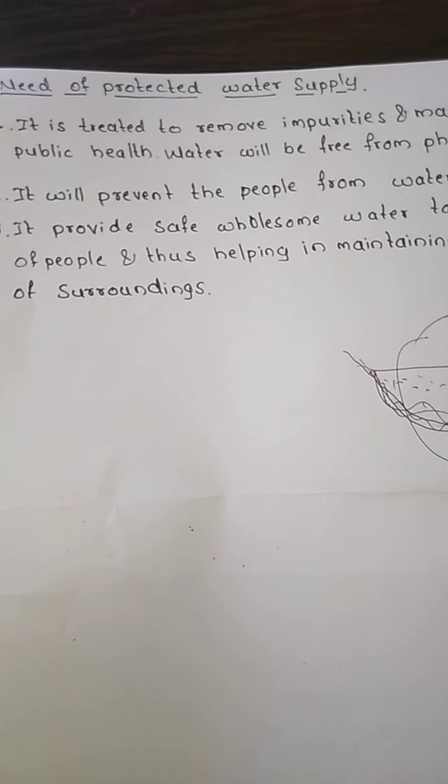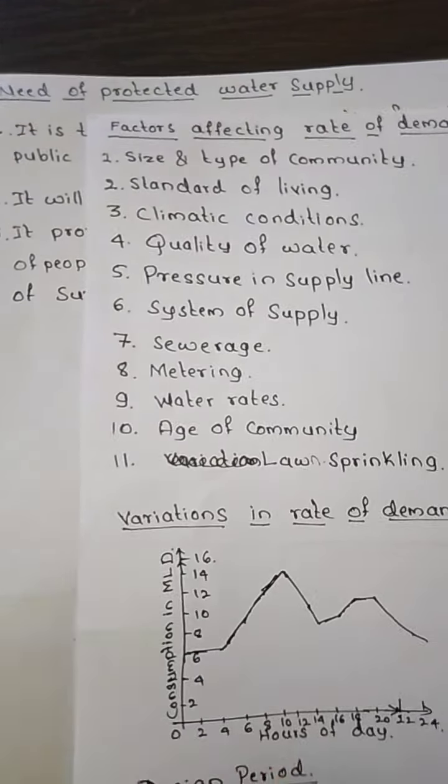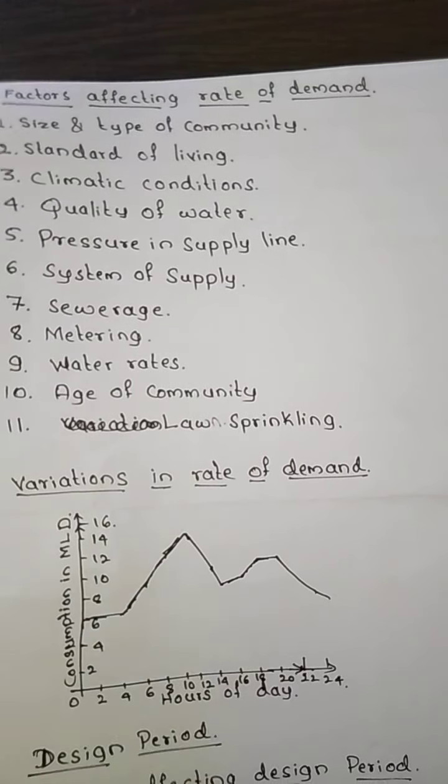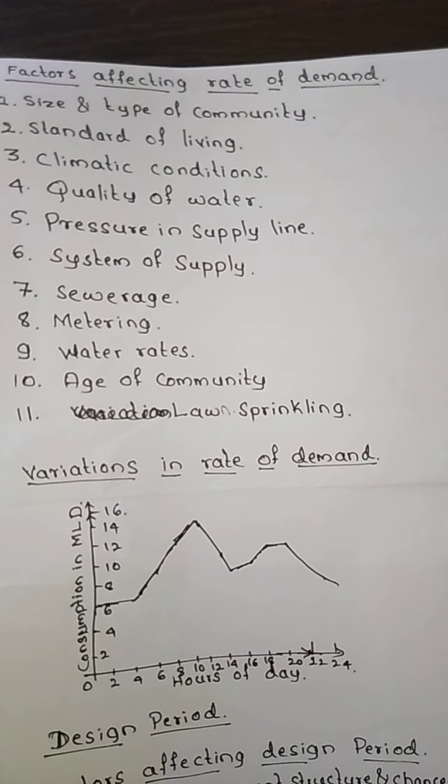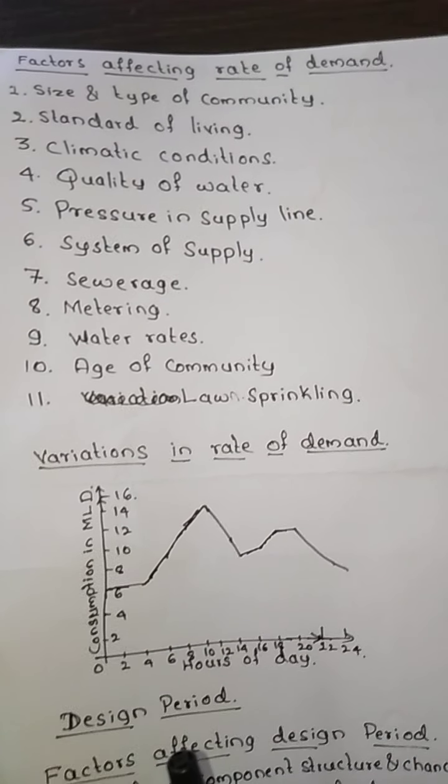That is the reason why we treat the water and use it. In today's class we have discussed the different factors affecting the rate of demand: size, standard of living, climatic conditions, quality of water, pressure in supply, system of supply, sewerage, metering and water rates, age of community and lawn sprinkling. These are the various factors which affect the rate of supply.